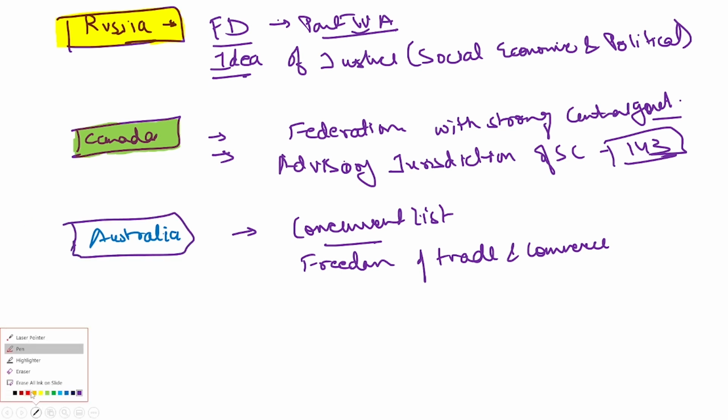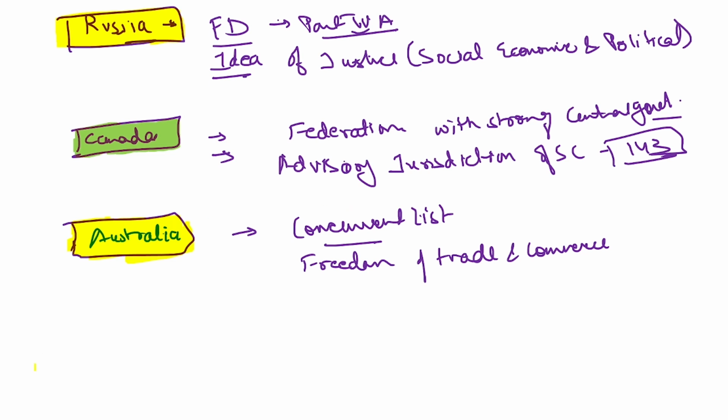So this is also something which is very useful for you to remember. There might be questions where you will be directly asked that from the Australian Constitution, what have we incorporated? And students often forget that these are the things which have been incorporated from the different countries.